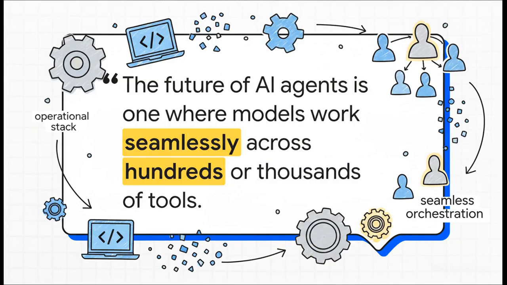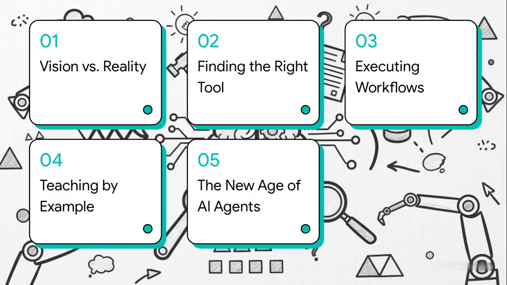And this is the big vision, right? We're talking about AI assistants that can orchestrate pretty much everything, from the IDE on your laptop to your company's entire operational stack. But getting there is not as simple as it sounds. So today, we're going to break down the gap between that vision and where we are now. We'll look at 3 really powerful solutions that are closing that gap, and then we'll explore what this new age of AI agents really means for all of us.